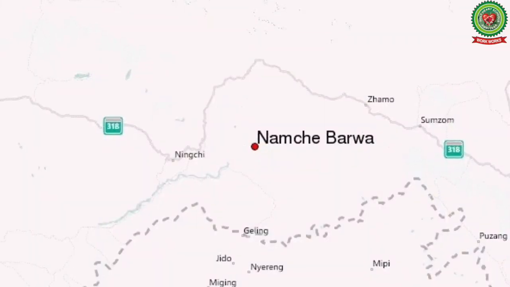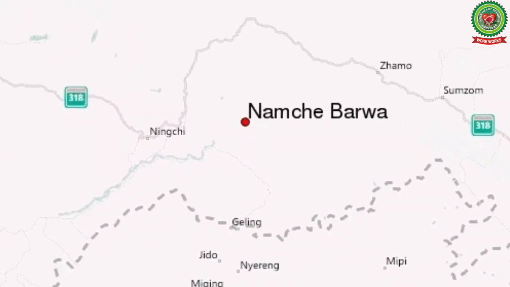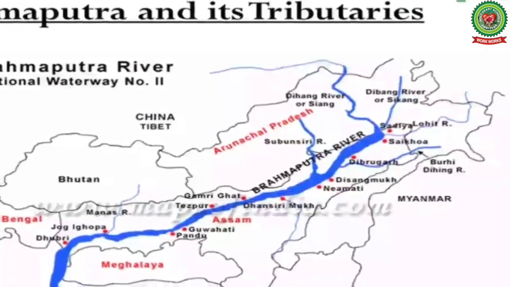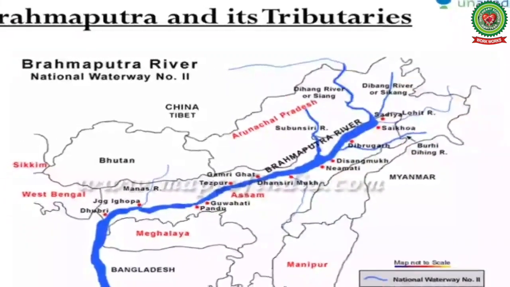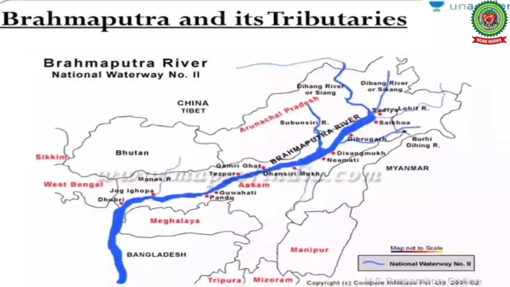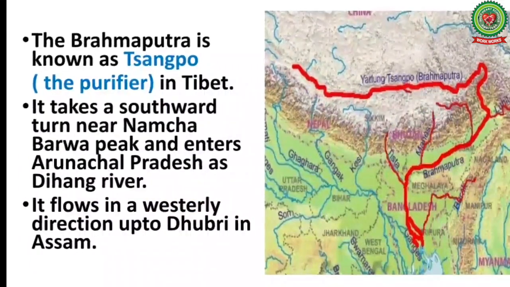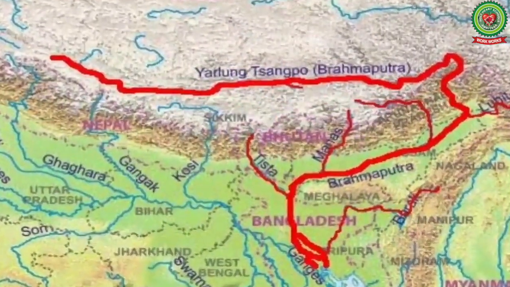It takes a southward turn near Namcha Barwa peak and enters Arunachal Pradesh as Dihang river. It flows in a westerly direction up to Dhubri in Assam. From Dhubri, it takes a southern turn and enters Bangladesh.